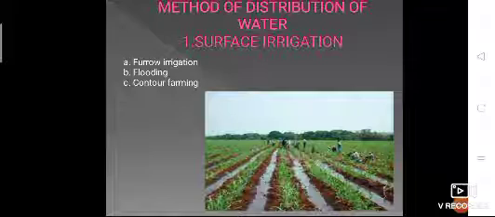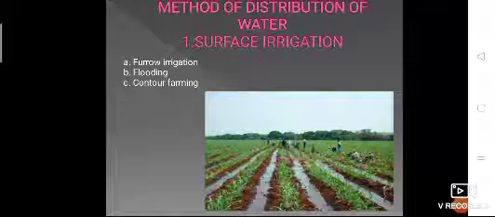Again, surface irrigation is divided into three categories: furrow irrigation, flooding, and contour farming. Okay, this picture is of furrow irrigation, where the irrigation water is supplied to the land by digging narrow channels. The type of surface irrigation is dependent on the type of crop grown or the type of land that is available. This furrow method is suitable for crops which are sown in rows, such as potatoes, groundnut, tobacco, sugarcane, etc.